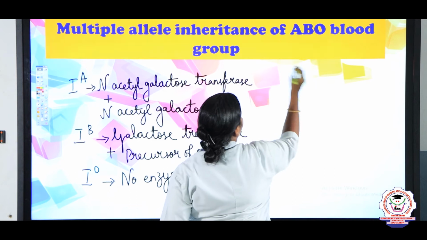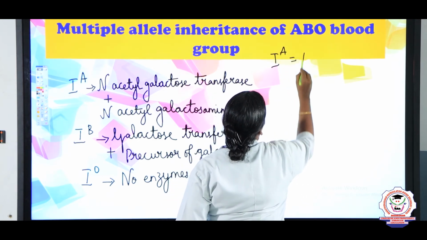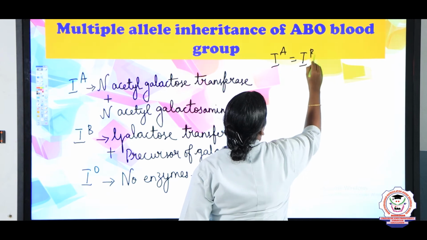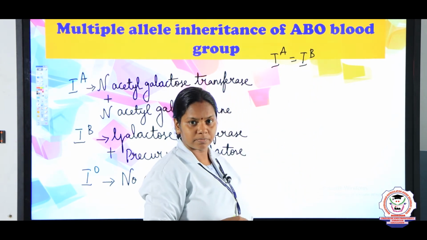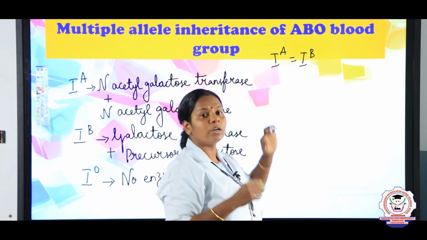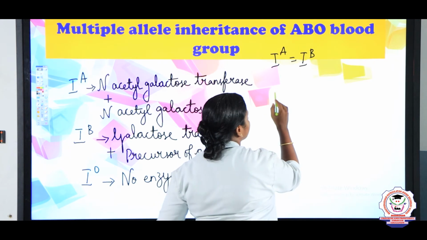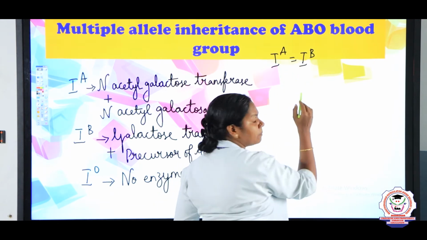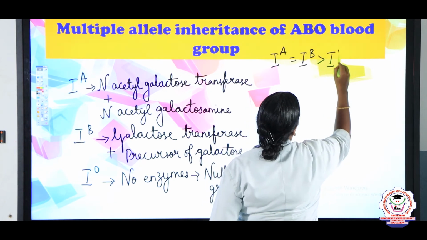For example, IA is equal to IB. That is what it denotes: A and B are co-dominant to each other, but they are both dominant to the O blood group.